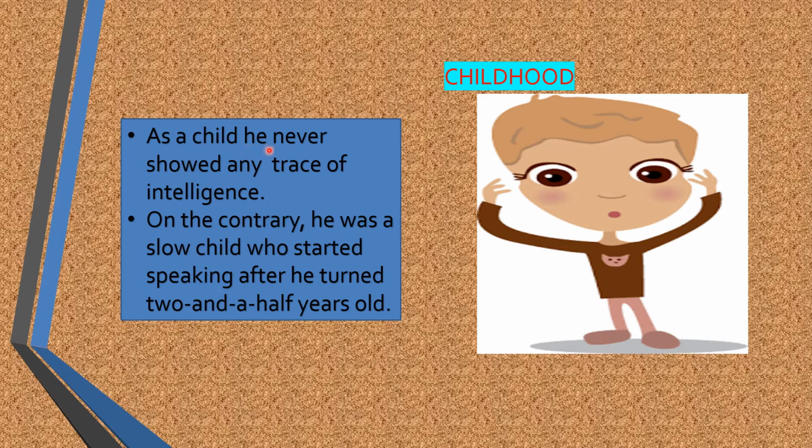Albert Einstein. Never showed any trace of intelligence, means he was very slow in his learning process. On the contrary, he was a slow child who started speaking after he turned 2.5 years old. So he started speaking at a very late age, that is 2.5 years old, which was very late for a normal child.